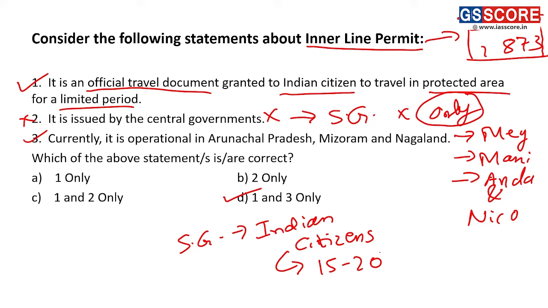During this stay in these protected areas, Indian citizens cannot buy property in these areas. This permit is only for the purpose of traveling and staying for a limited period of time.